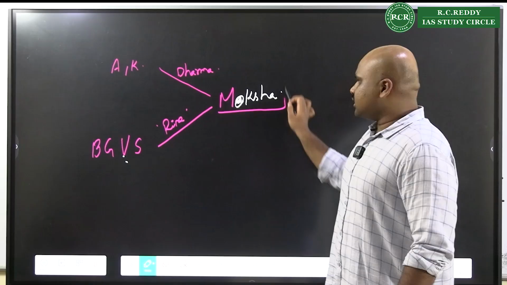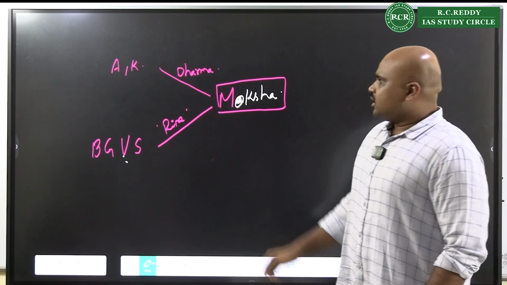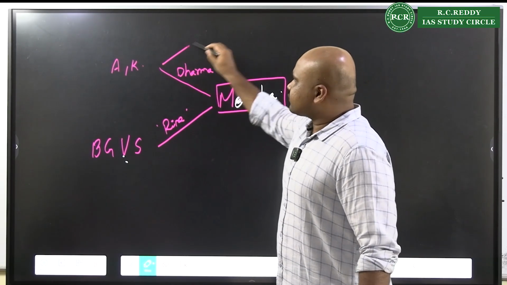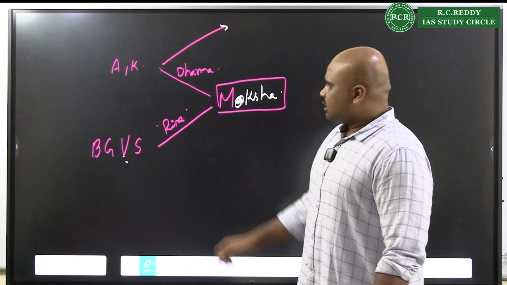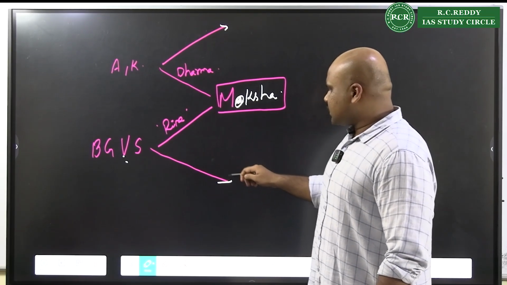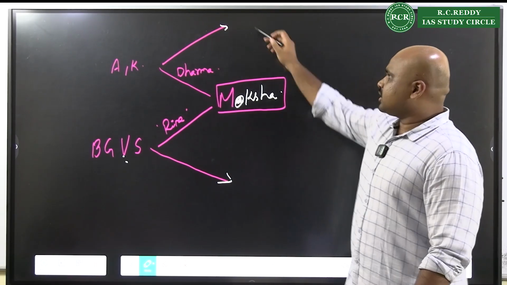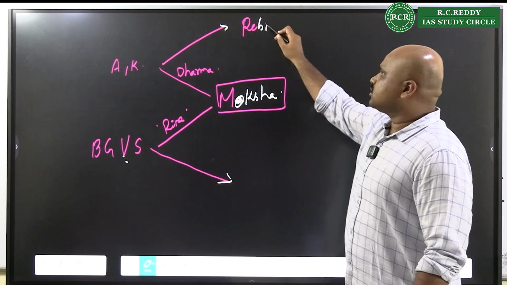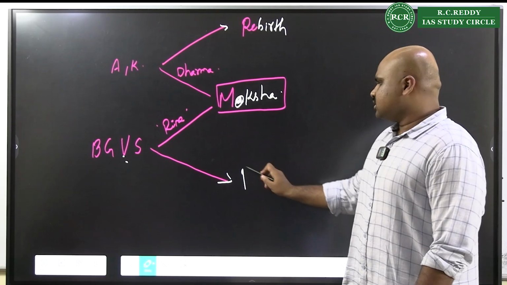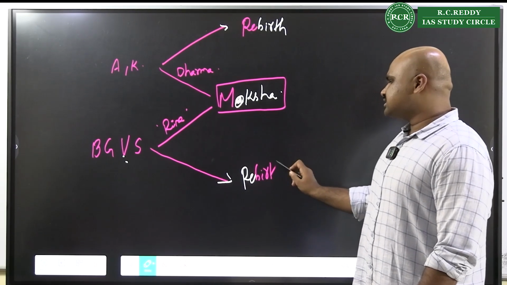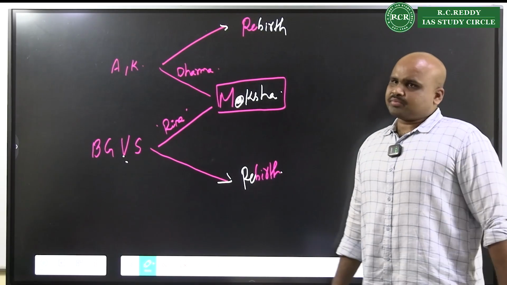And that is where you attain moksha. If this is not followed and some other path is followed, and if this is not met but some other aspect is met, automatically it will result in what? It will result in a rebirth. That is the relation that you will always have to remember.